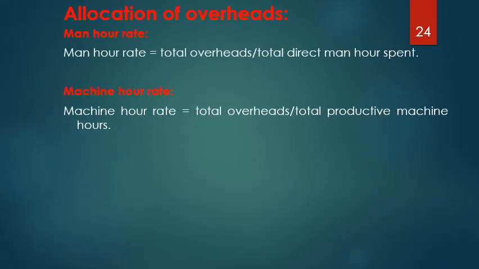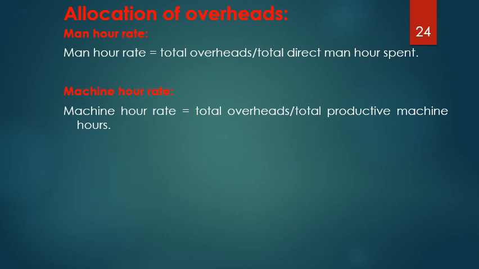In addition to those 3 methods, we also have a man hour rate. Man hour rate is given by total overheads divided by total direct man hours spent. Direct man hour spent means the total hours a worker spends directly on the product or the part. And the machine hour rate is total overheads divided by the total productive machine hours.